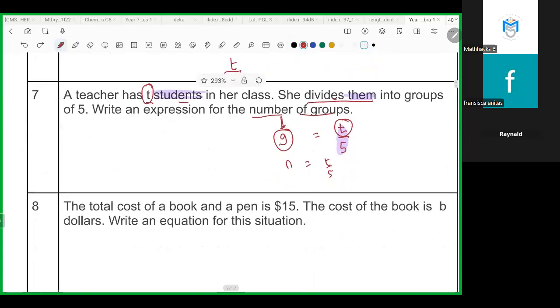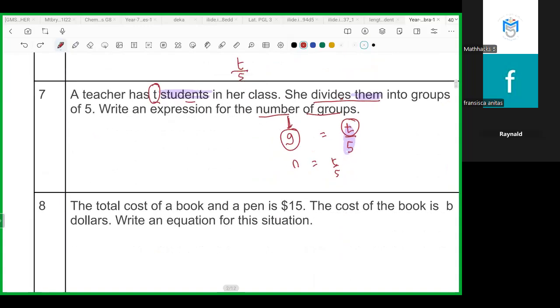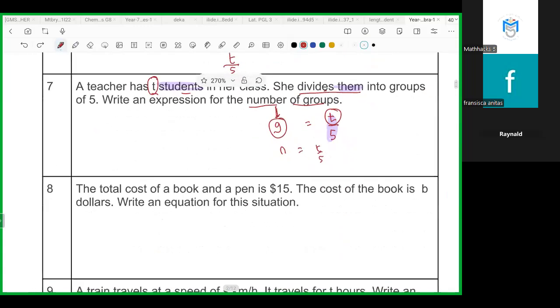What about this one? The total cost of a book and a pen. You don't know the exact value or cost of the book.